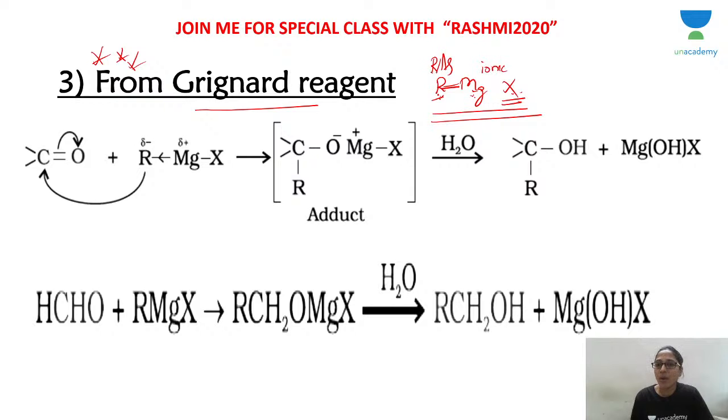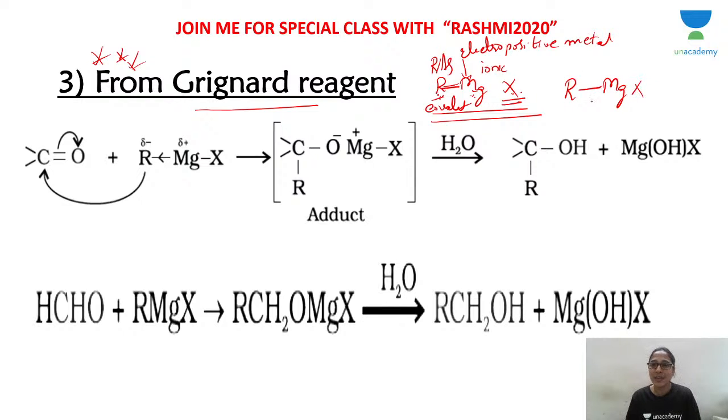So this is the ionic bond, and here you have the covalent bond. Mg is an electropositive metal. Let's analyze the bond between R and Mg. This bond is covalent, and carbon is bonded to magnesium, an electropositive metal. As a result, when this bond breaks, heterolytic cleavage takes place. R becomes minus, and Mg becomes plus because, being electropositive, it loses electrons. So you get a carbanion, carbon carrying a negative charge.